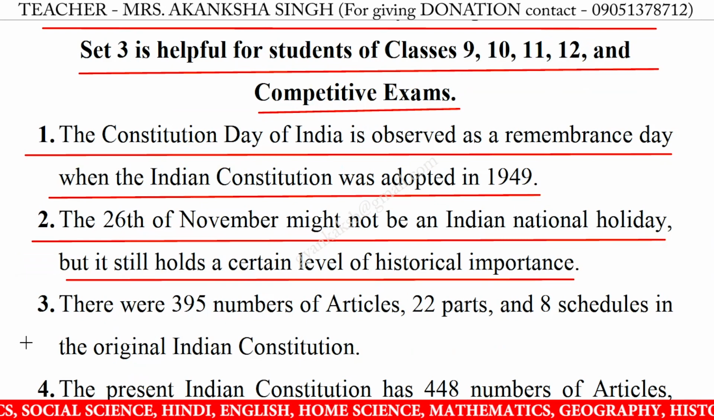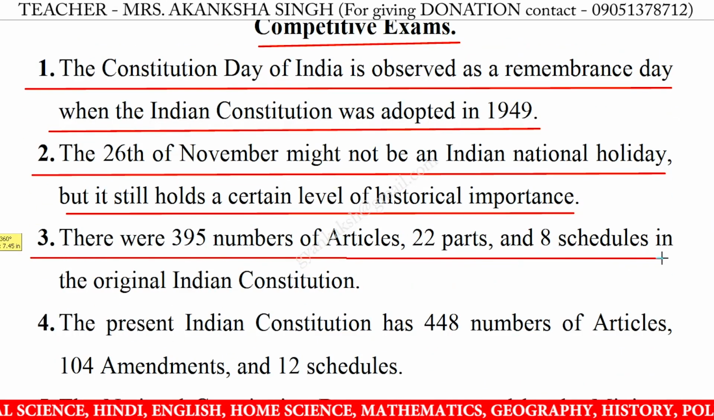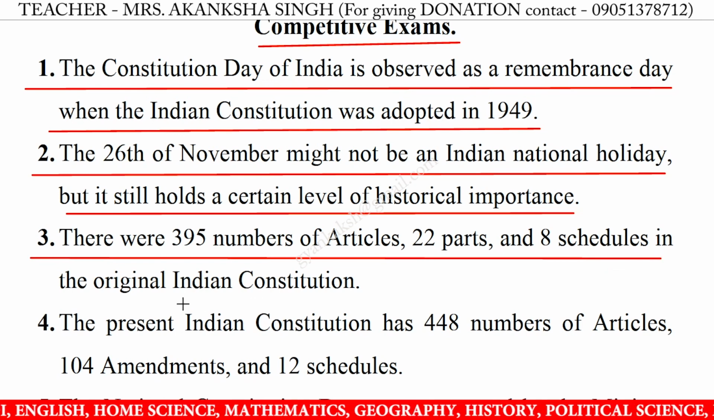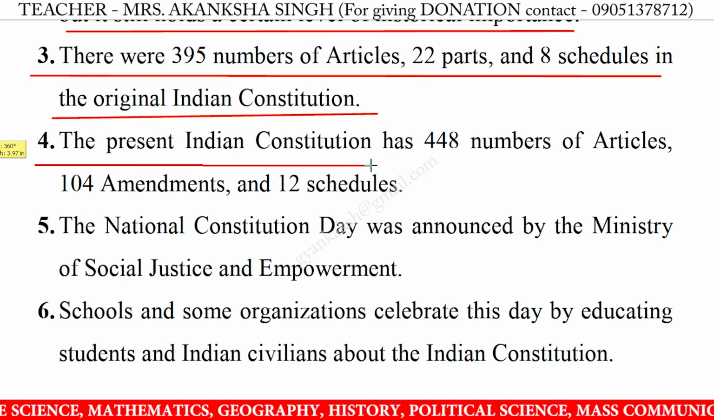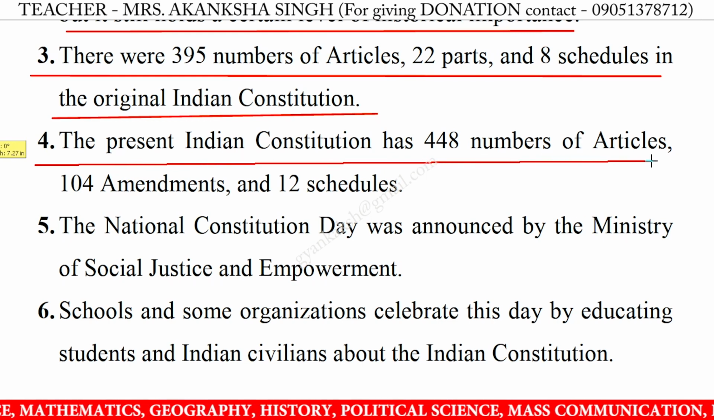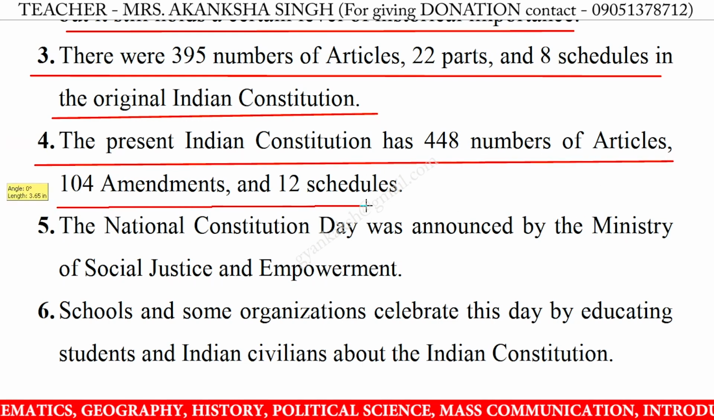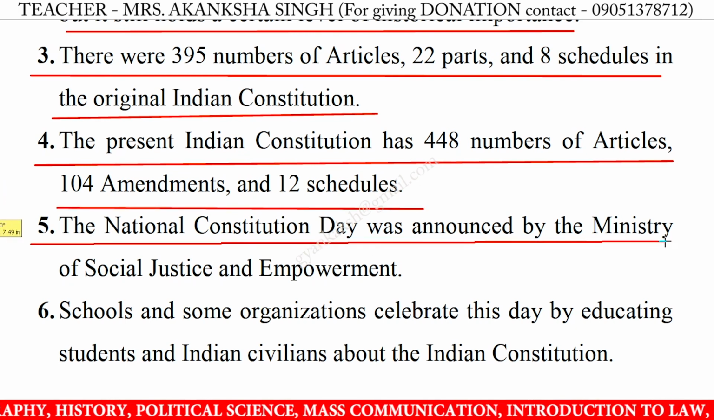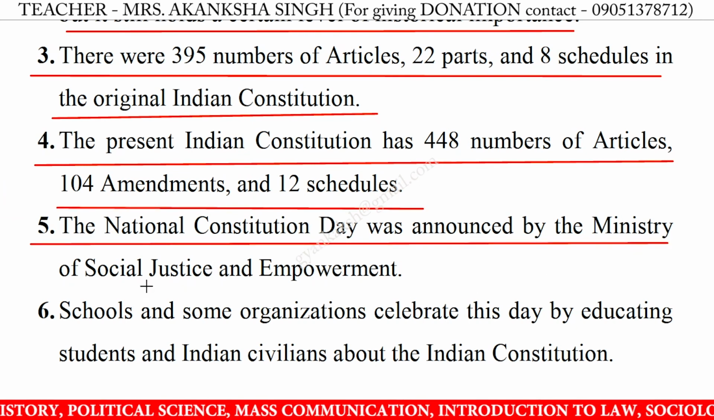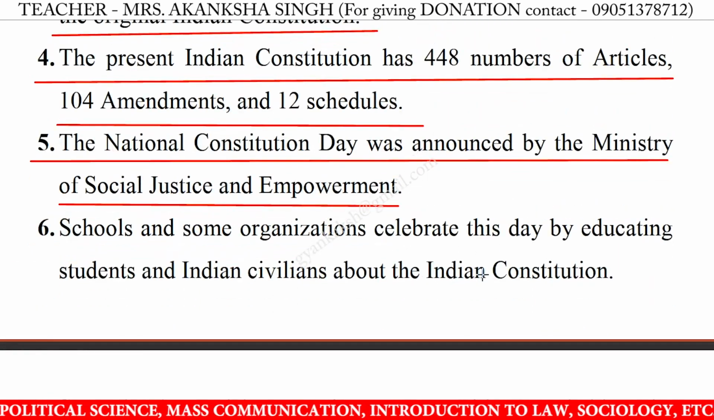Number 3. There were 395 numbers of articles, 22 parts and 8 schedules in the original Indian Constitution. Number 4. The present Indian Constitution has 448 numbers of articles, 104 amendments and 12 schedules. Number 5. The National Constitution Day was announced by the Ministry of Social Justice and Empowerment.